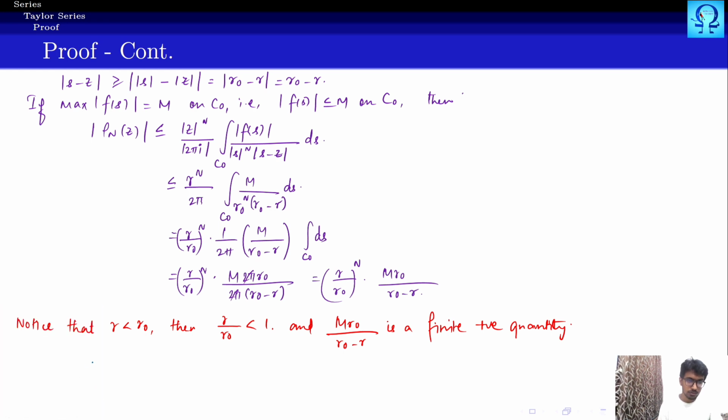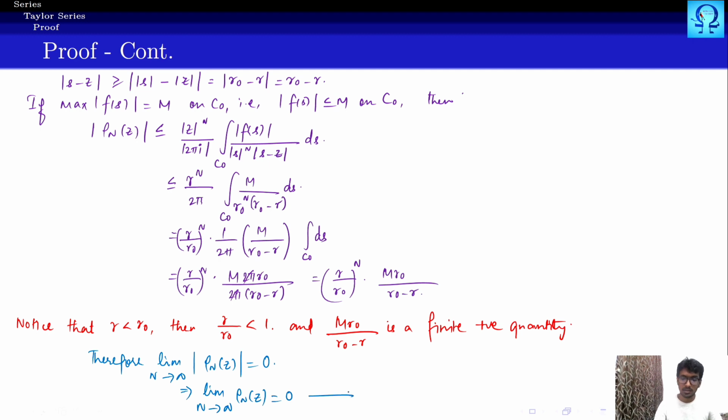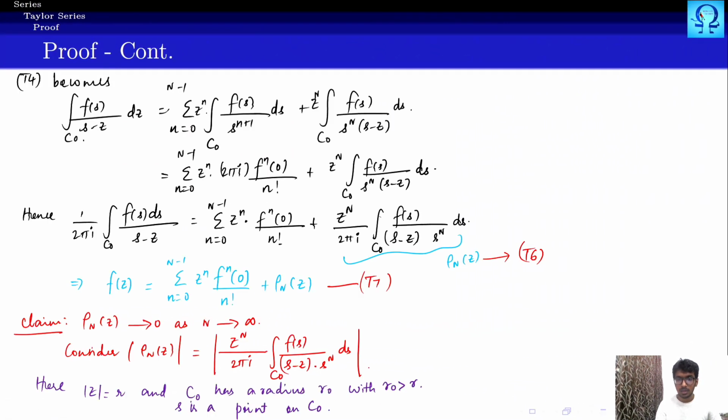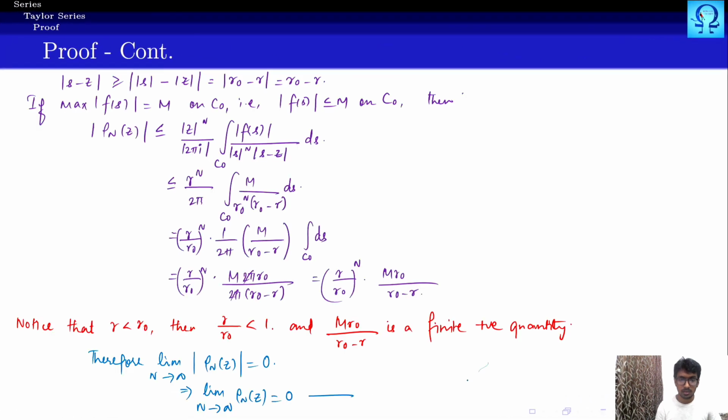Therefore, limit n approaches infinity of |ρn(z)|, just because this quantity is smaller than 1 and this is a finite quantity, this goes to 0. Okay, this implies limit n approaches infinity ρn(z) equals 0. So we mark this as equation T8.